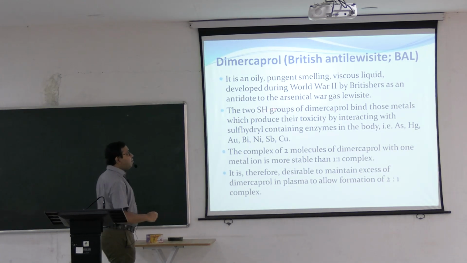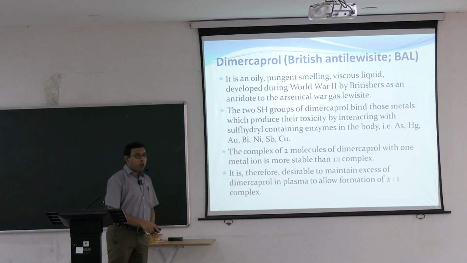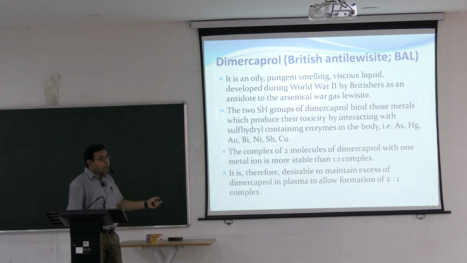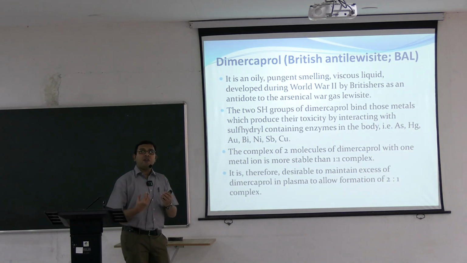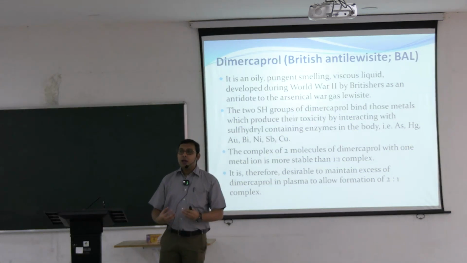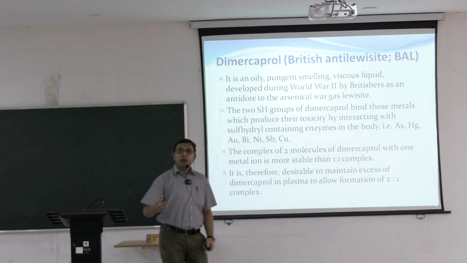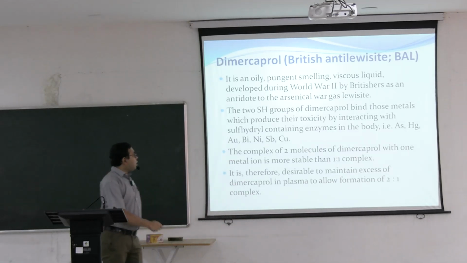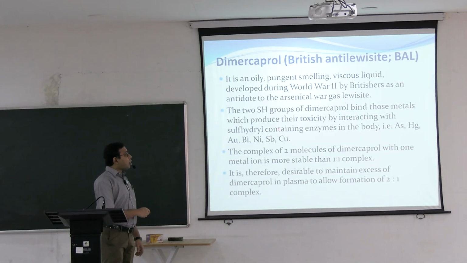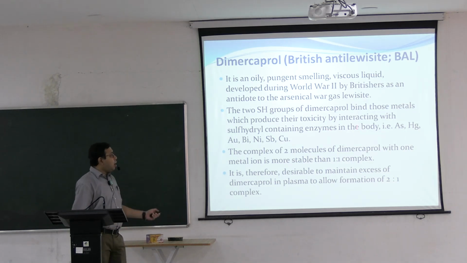There are two sulfhydryl groups in Dimercaprol. These sulfhydryl groups of Dimercaprol bind the heavy metals so that the normal sulfhydryl groups in our body that are needed for different biological pathways are left alone. They will not be harmed, so they can interact with the other sulfhydryl-containing enzymes in the body.